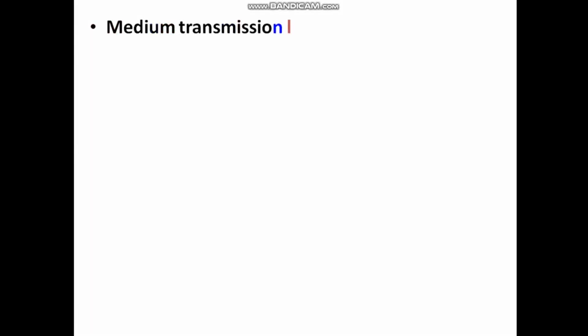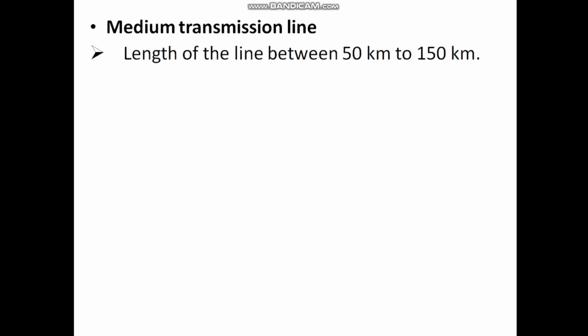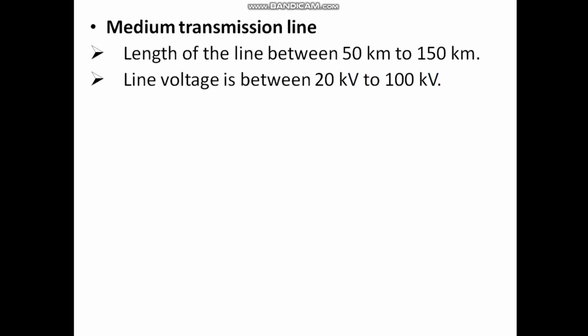The next category is the medium transmission line. So above short transmission lines, that is line length falling between 50 kilometers to 150 kilometers, fall under the category of medium transmission lines. And the line voltage for medium transmission line is between 20 kilovolt and 100 kilovolt.